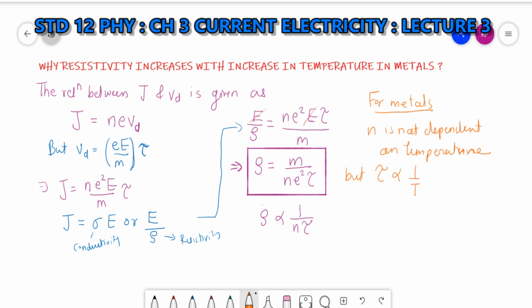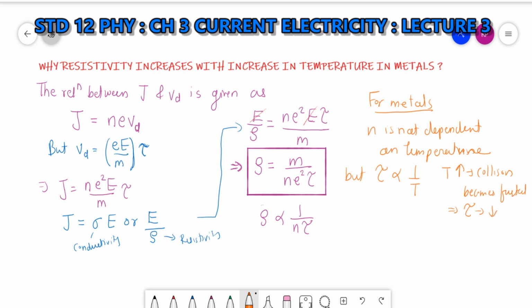Tau is inversely proportional to temperature. Why? When T increases, the collisions become faster, meaning the electrons are colliding at a faster rate. When collisions become faster, the time between two collisions decreases. That means relaxation time tau decreases.